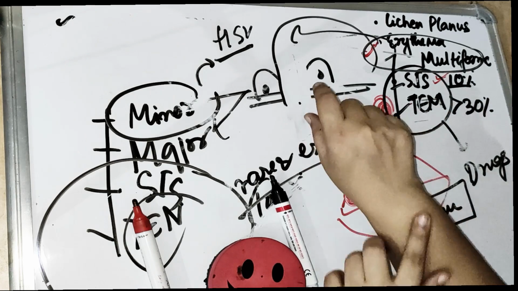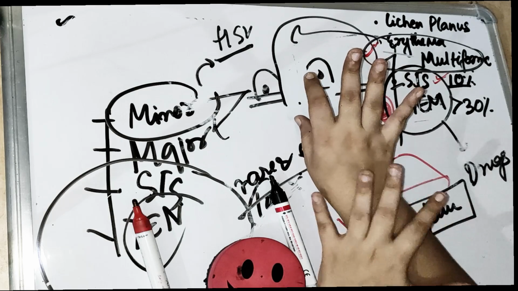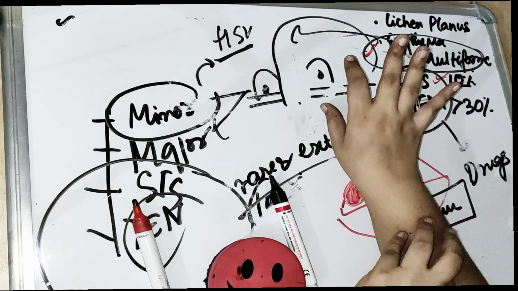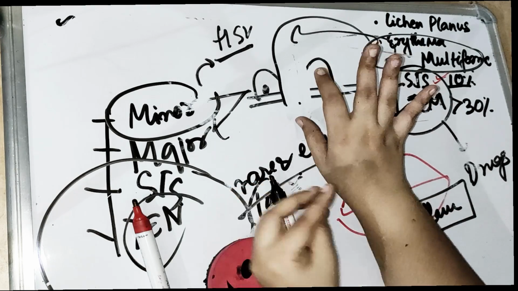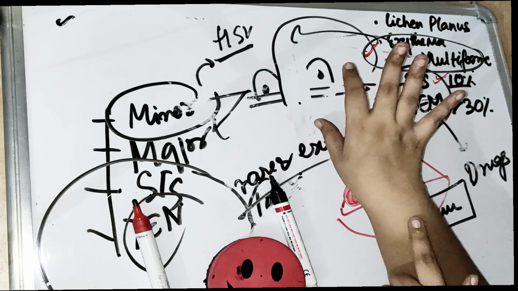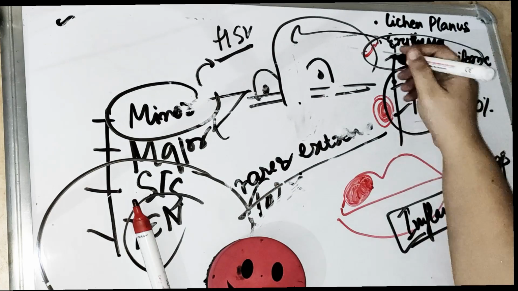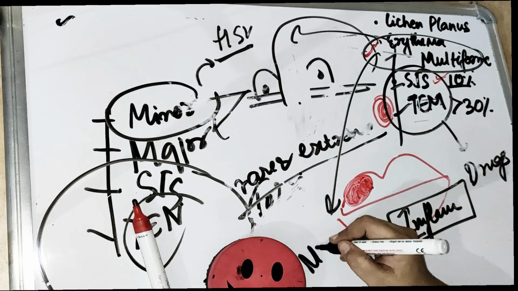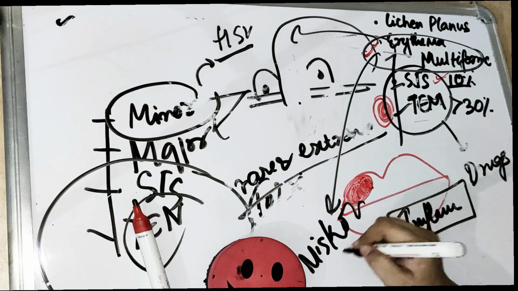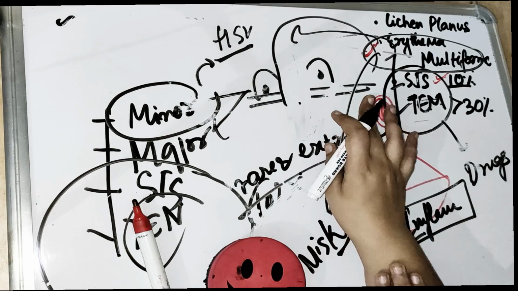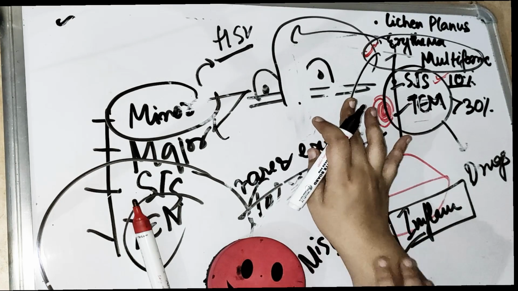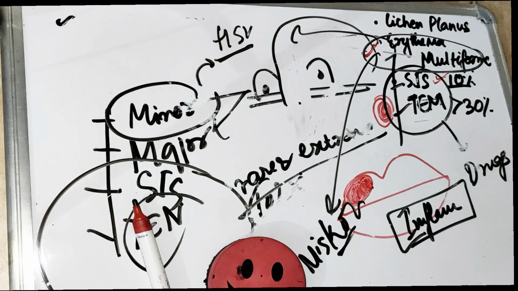And if you rub that skin, like any burnt skin you may have seen, you can remove the layers. When you put a lateral pressure, the skin is going to come out. That means the Nikolsky sign is positive. So what is the Nikolsky sign? When we put a lateral pressure or rub the layer, the skin comes out, which is the positive Nikolsky sign.